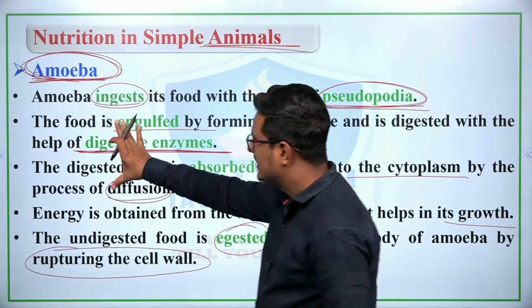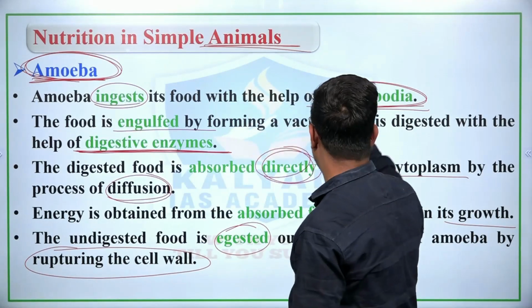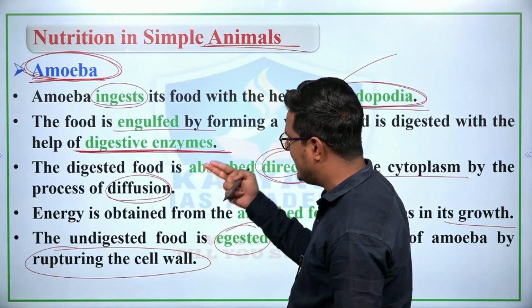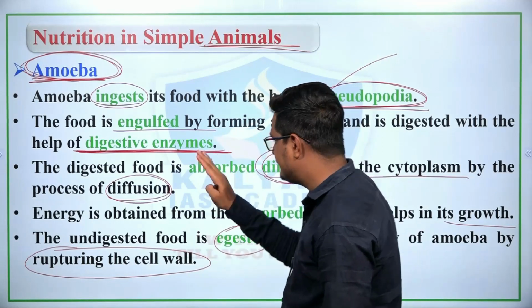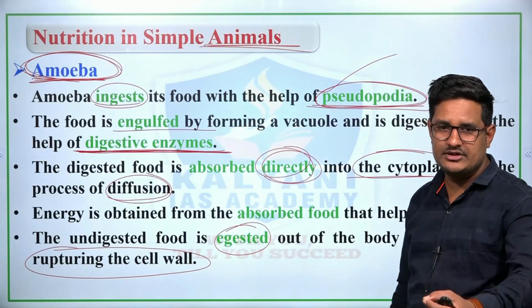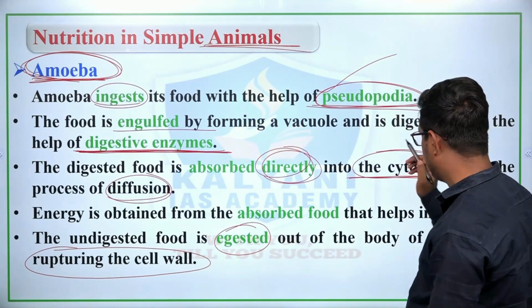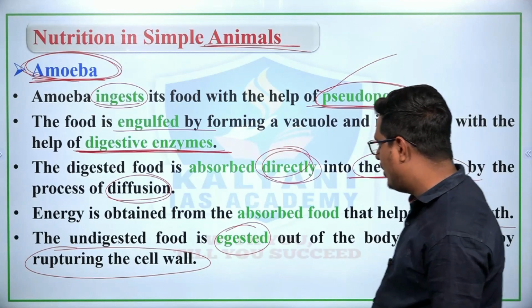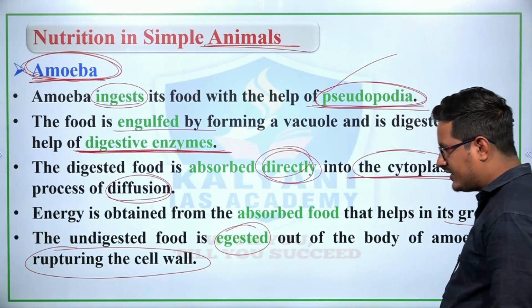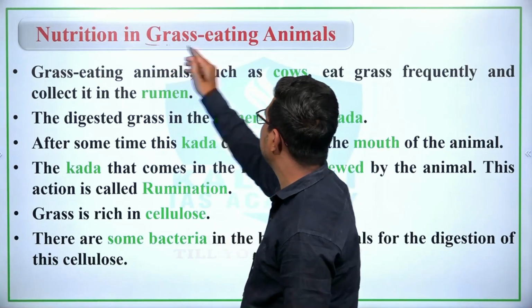So these are the three or four facts. The first is amoeba ingests its food with the help of pseudopodia. Second, amoeba digests its food with the help of digestive enzymes. Third, digested food is absorbed directly into the cytoplasm. And if we talk about humans, the absorbed food is absorbed into the bloodstream, but in amoeba into the cytoplasm, right. And the undigested food is egested out of the body of amoeba by rupturing the cell wall. Clear?